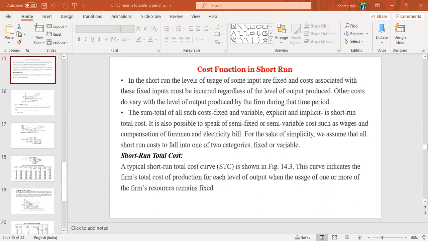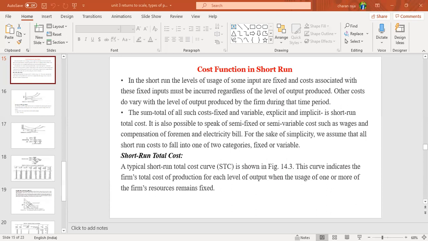Okay, short run total cost, STC. A typical short run total cost curve is shown in figure 14.3. This curve indicates the firm's total cost of production for each level of output when the usage of one or more of the firm's resources remains fixed.